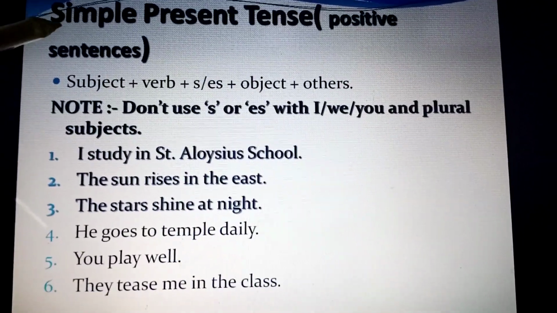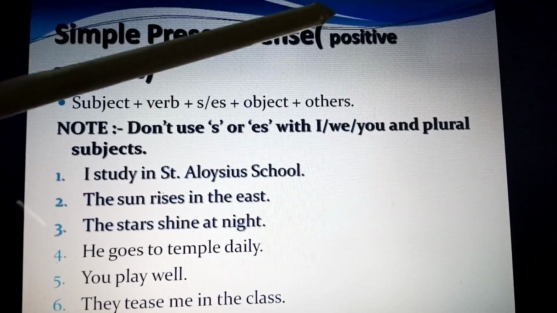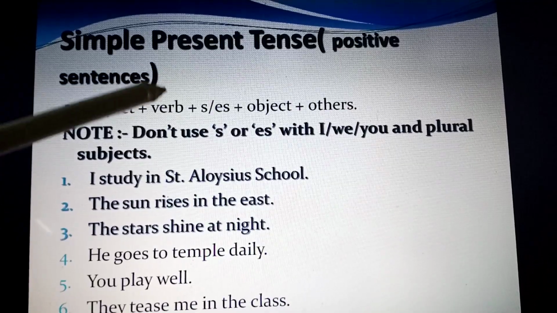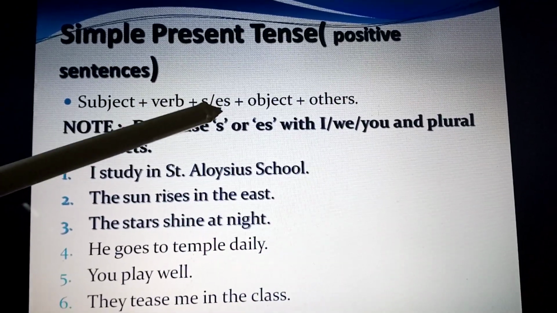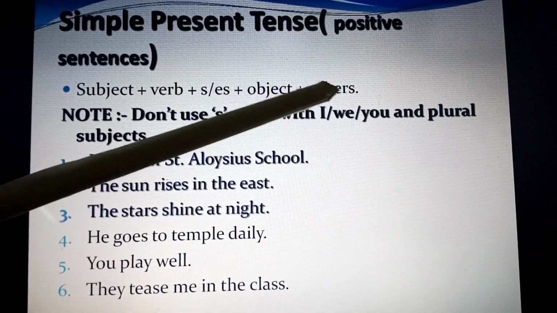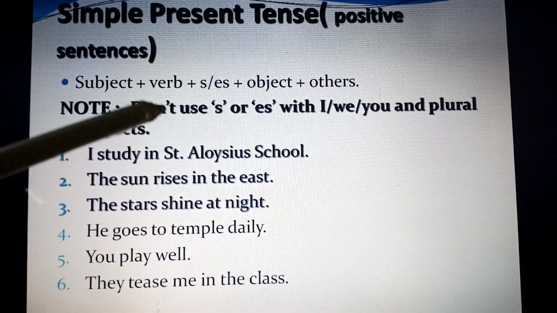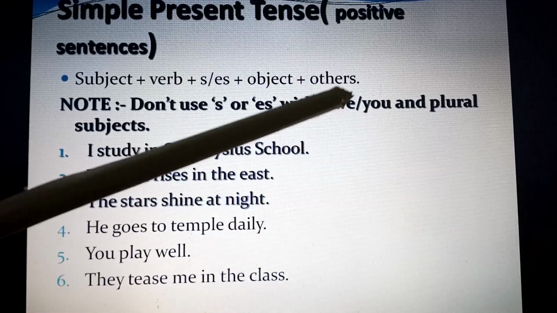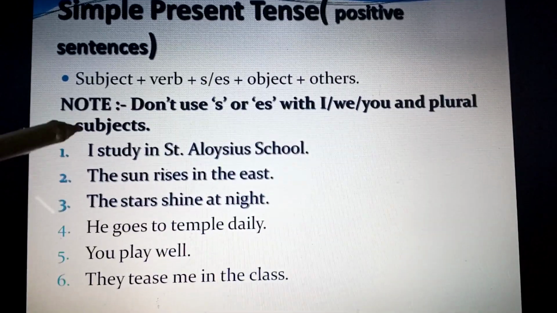In short, to form present simple tense positive sentences, first we write subject, then verb with s or es, then object and then others. Remember, don't use s or es with I, we, you and plural subjects.